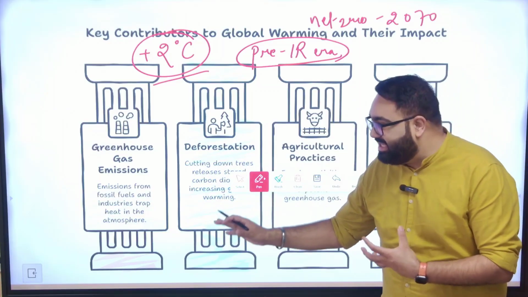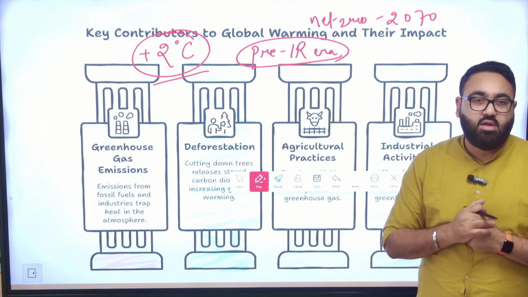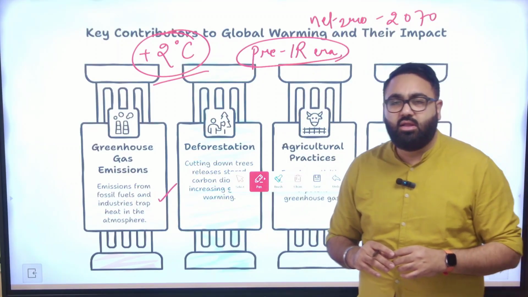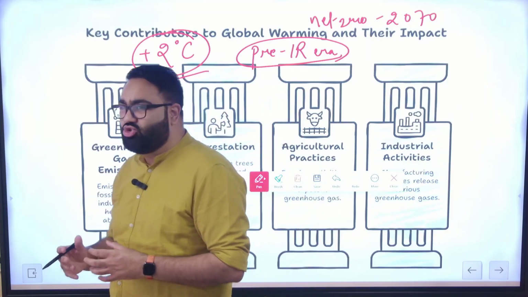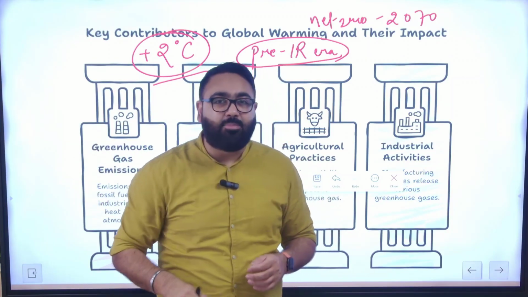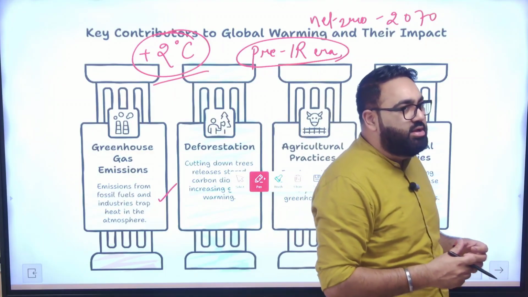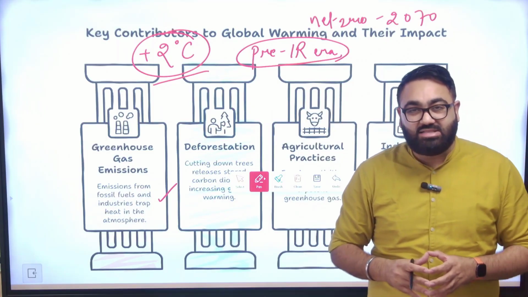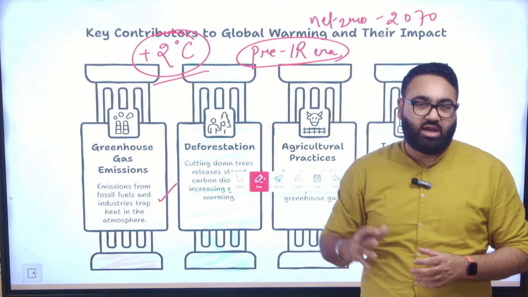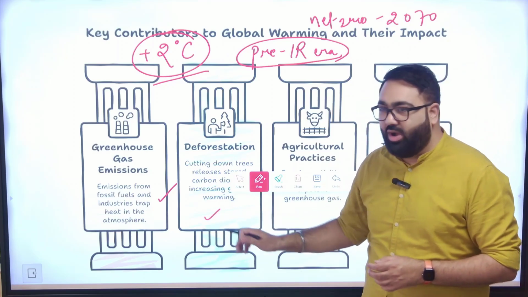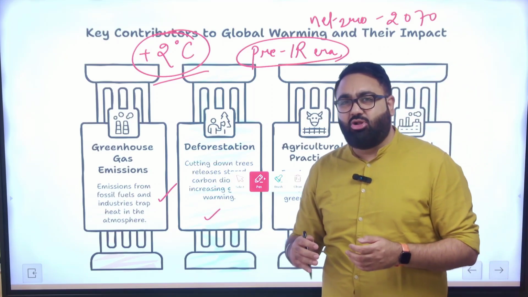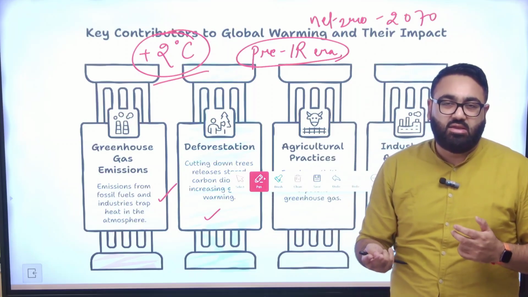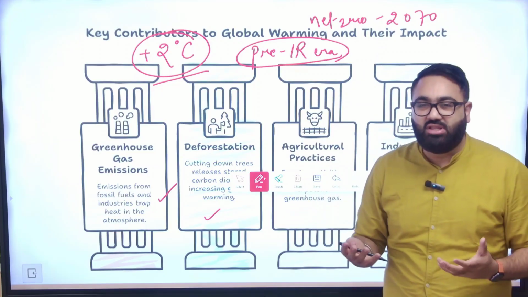There are multiple reasons for global warming around the world. First big reason, the greenhouse gas emission, as we discussed earlier as well. The emission of greenhouse gases because of various sources. And on top of that, the problem that you're cutting down the forest. So the one thing that has the ability to absorb those gases, you're cutting it down. So one, you are increasing the production, and secondly, you're also cutting down your own ability to absorb those gases. So it's a double whammy. You are hurting yourself from both the ends.